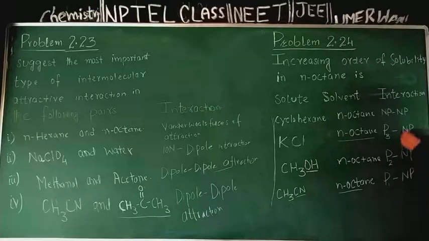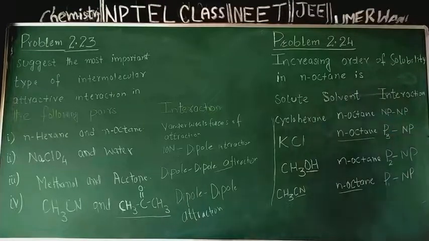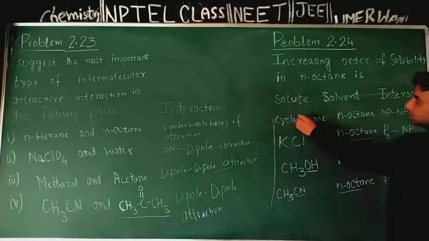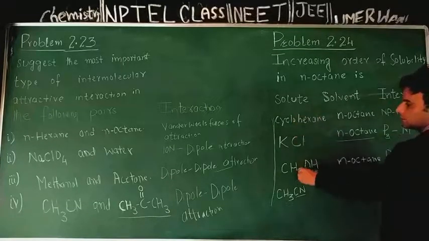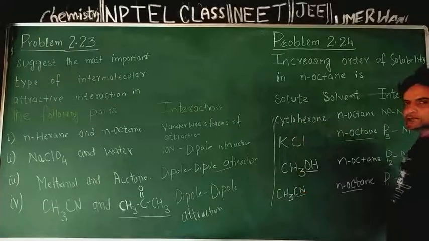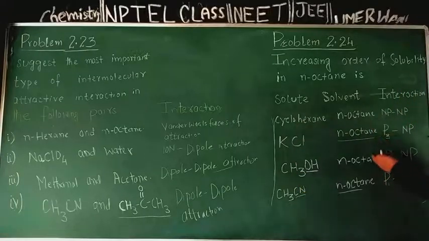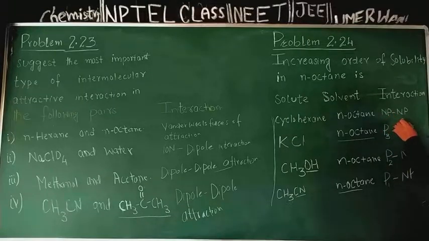Now I have to arrange these in increasing order of their solubility in normal octane. Normal octane is non-polar, it will prefer non-polar, and which is highest non-polar among these?